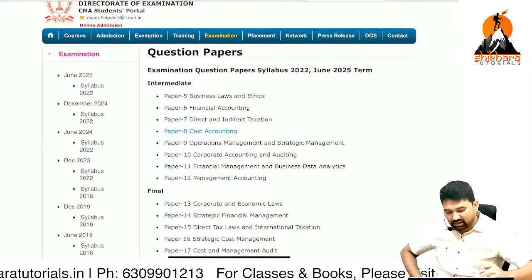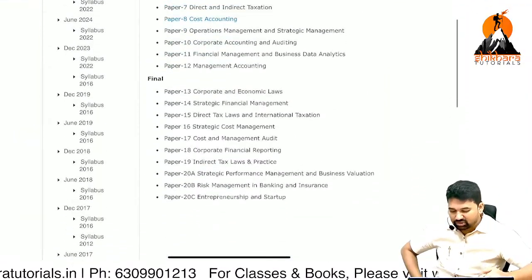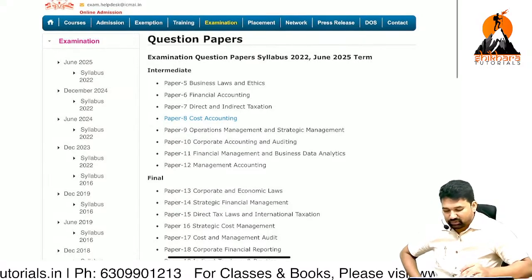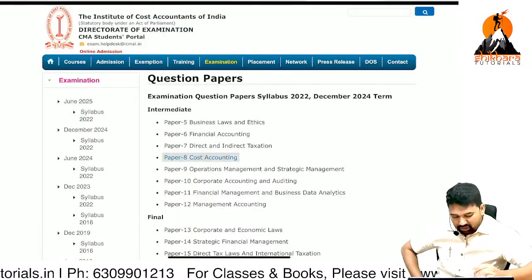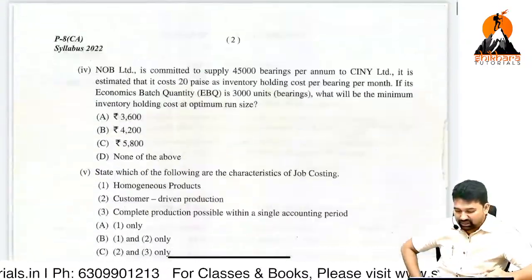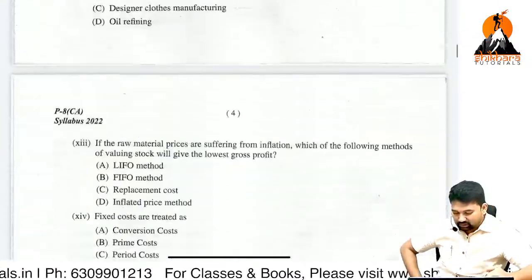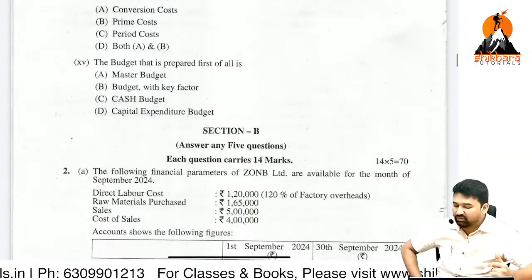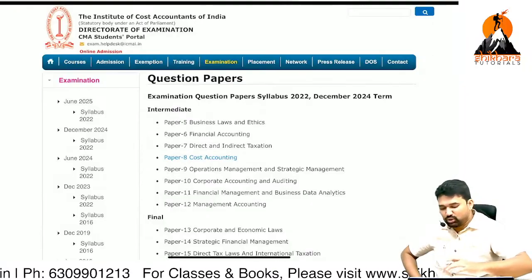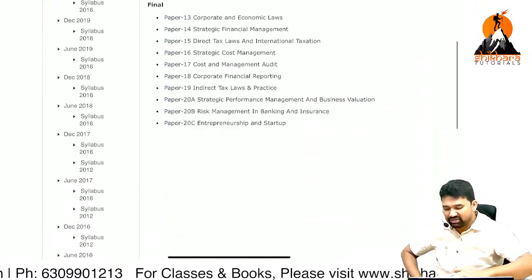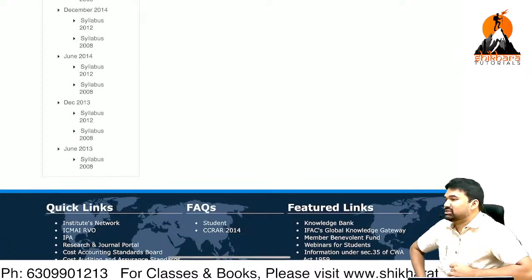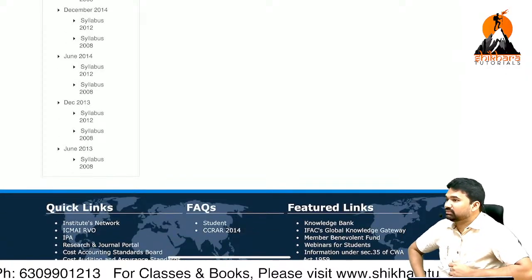Okay, sir, I wish to check the final papers also. Okay, there, sir, I wish to check the December 2024 attempt. You can go and check again. MCQs are there, right? How many MCQs again? 15 MCQs. After 15 MCQs, in this way you can find all the previously held examination papers up to the last 10 attempts, more than 10 attempts also.